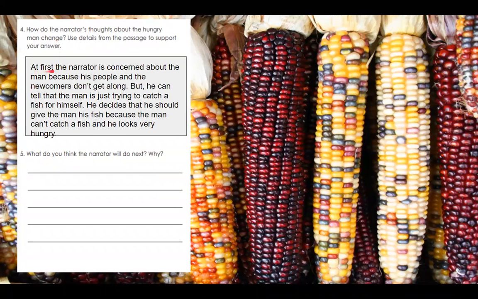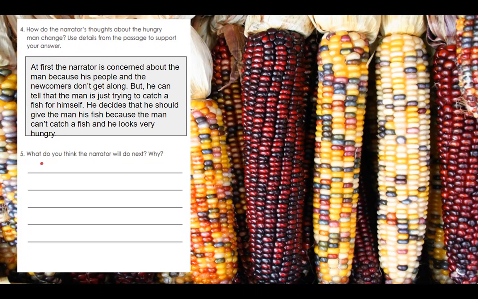So at first, the narrator is concerned about the man because his people and newcomers don't get along. But he can tell that the man is just trying to catch a fish for himself. He decides that he should give the man his fish because the man can't catch a fish and he looks very hungry. So this is like, first this happened and now it's like this.